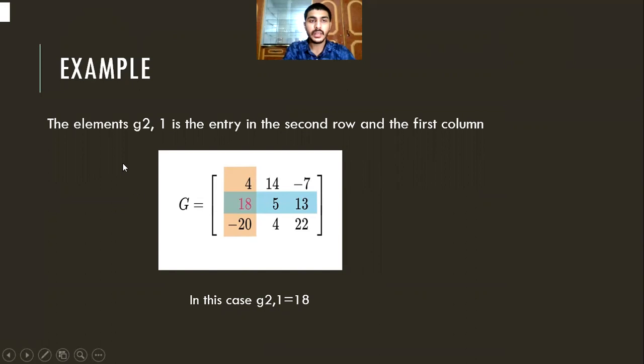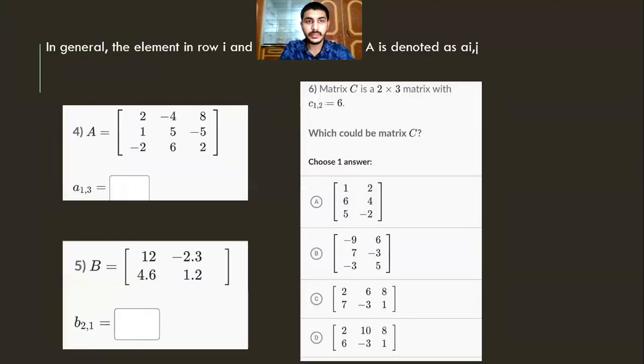So here is the example. The element G21 is the entry in the second row and the first column. That is the second row and the first column. So our answer will be G21 is equal to 18. So we will find the middle number, that is the middle number 18, first column and second row, G21, that is 18. Our answer will be 18.